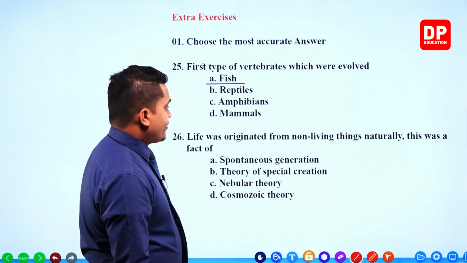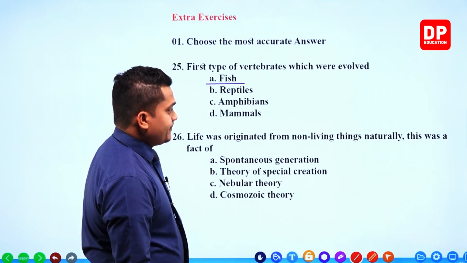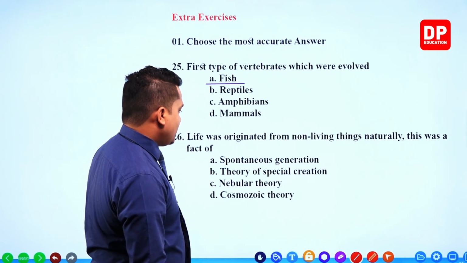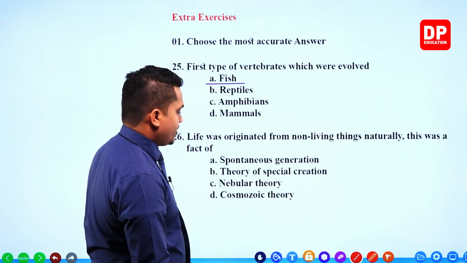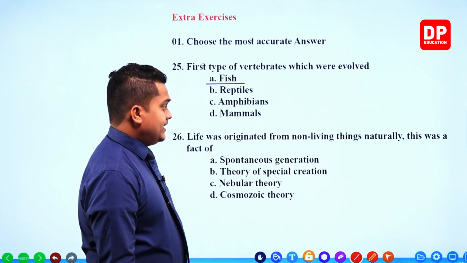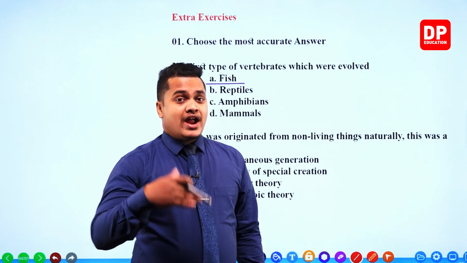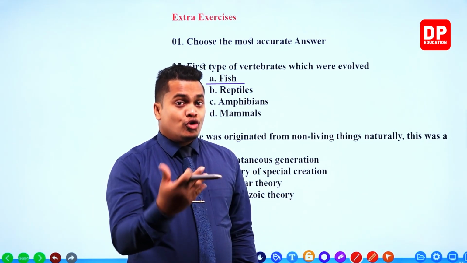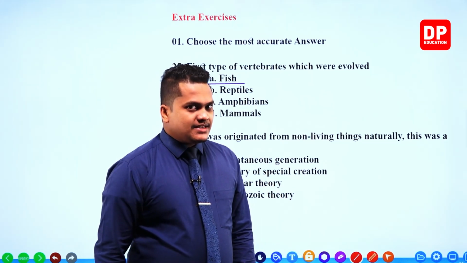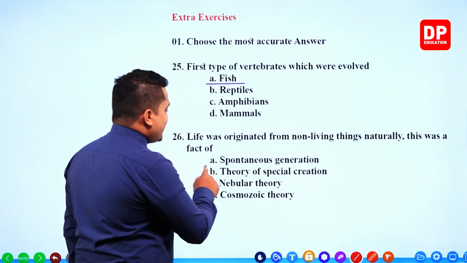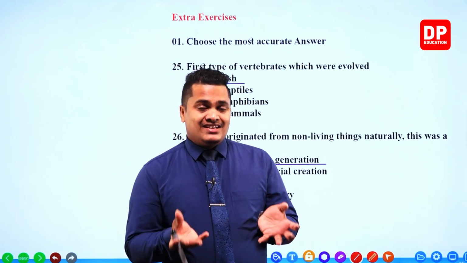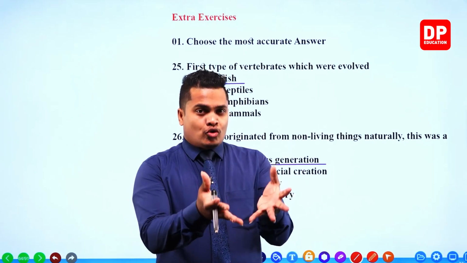Life was originated from non-living things naturally. This was a fact of spontaneous generation, theory of a special creation, nebular theory, cosmozoic theory. Life was originated from non-living things naturally. From non-living things naturally or automatically, life has occurred. This is a key fact of spontaneous generation theory, my dear children. Right? Spontaneous in the sense it is referring to automatically or naturally, right?